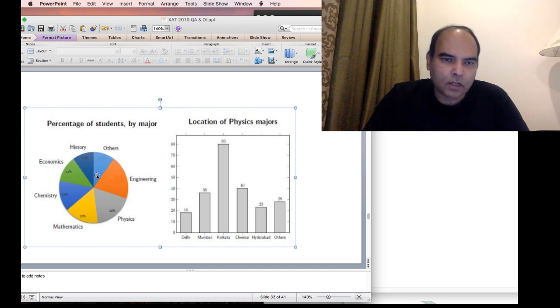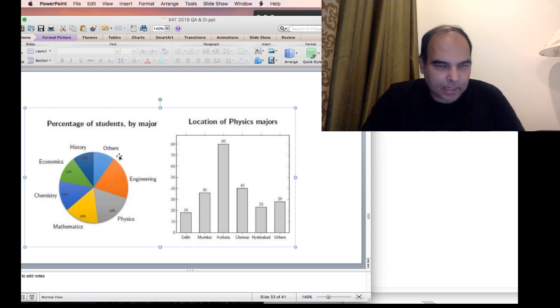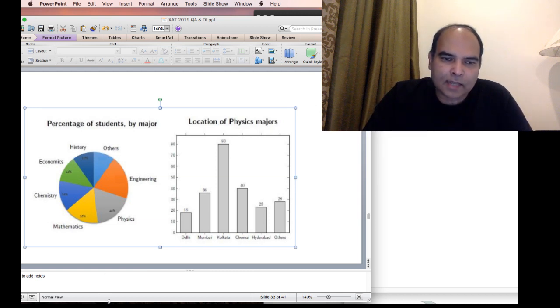As you can see in this part of the diagram, there's a missing element in others and in engineering. And this is an official paper released by XLRI, because of which a couple of questions had become infeasible. Otherwise, you will see that the XLRI, at least this set, is very easy to do.